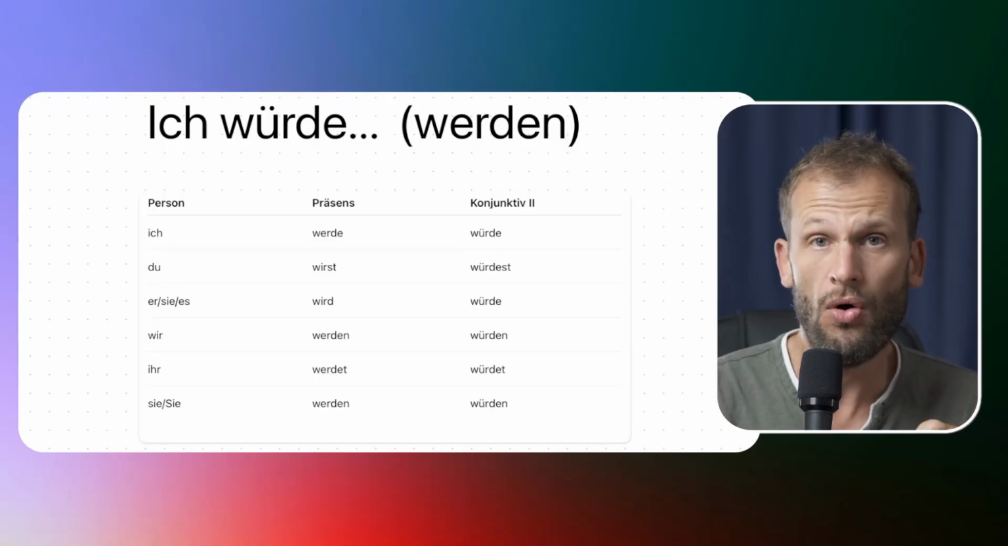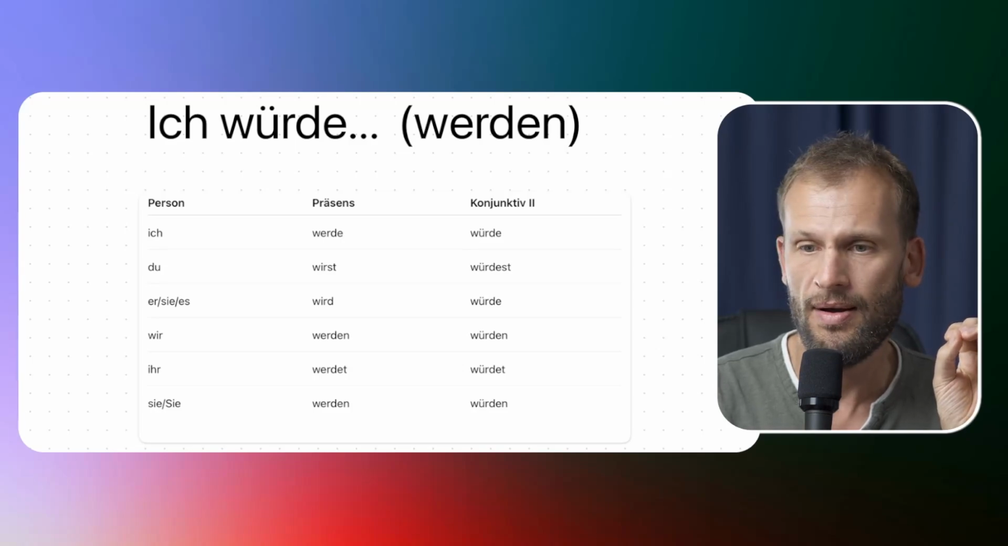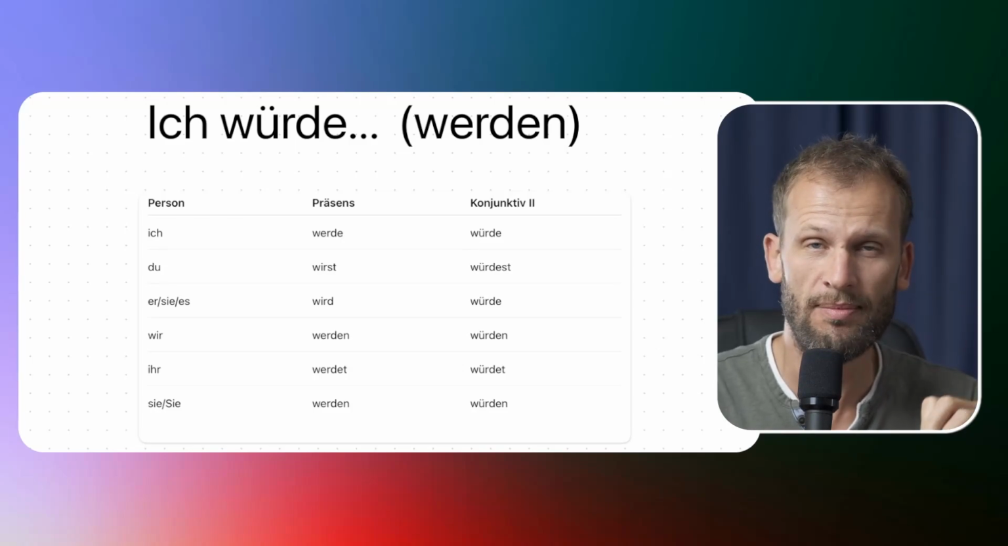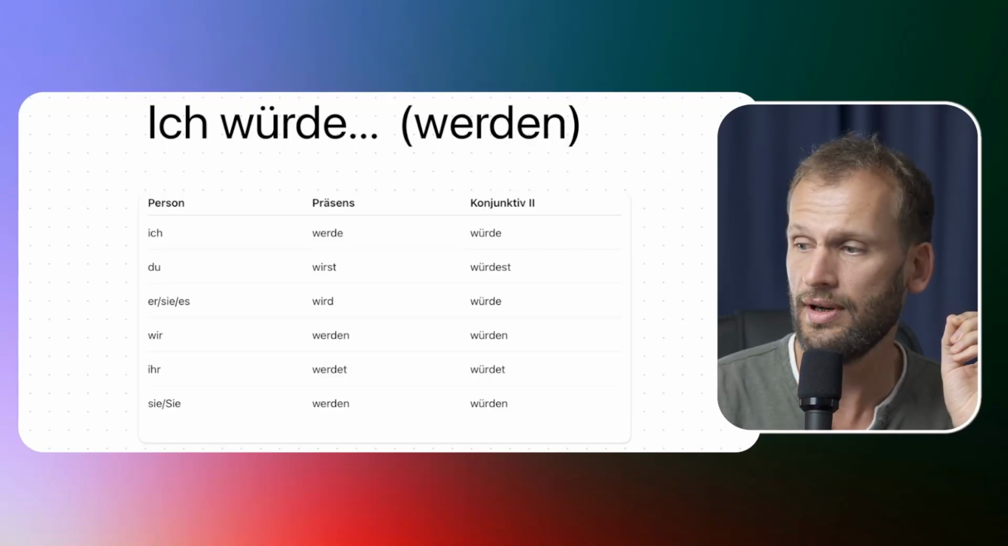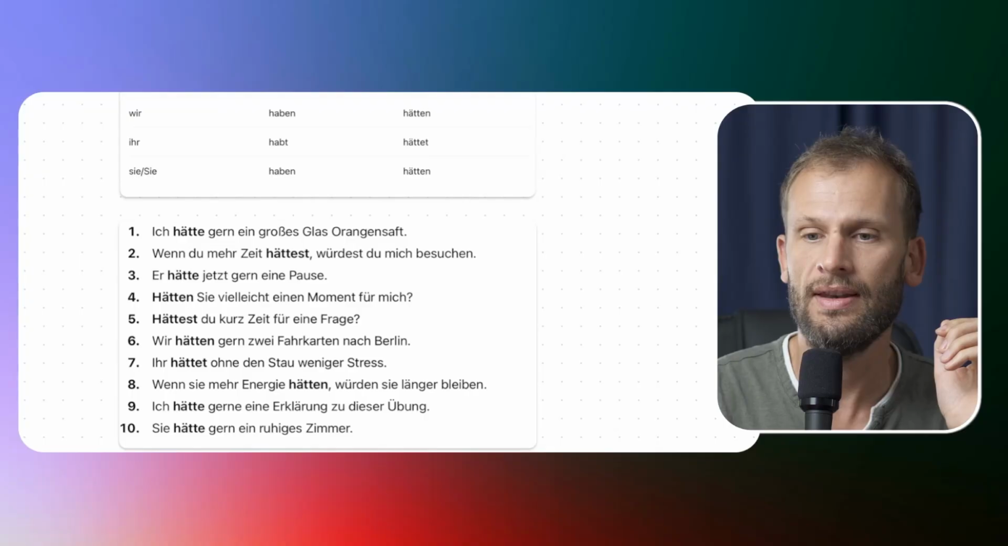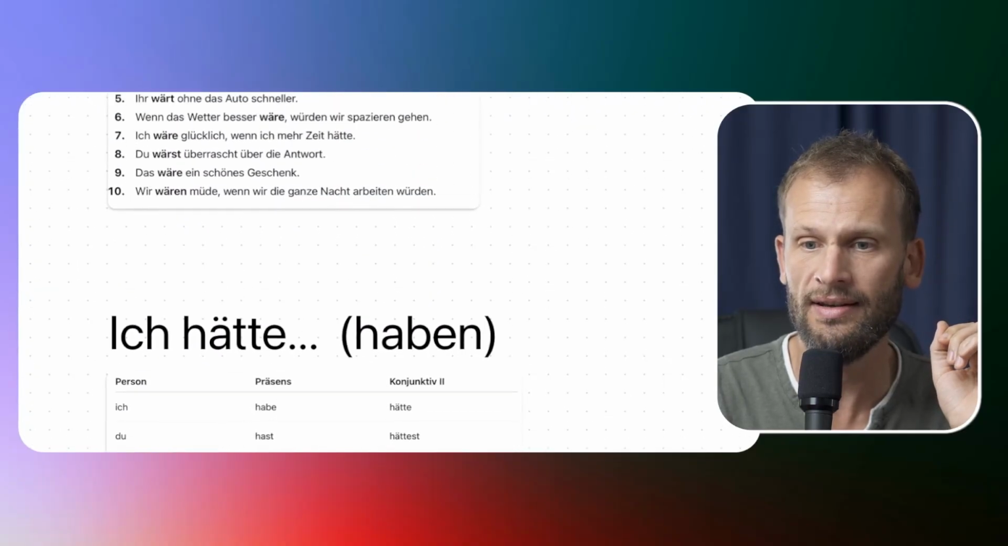But we can use it for a whole lot more, because just like in English, you can use ich würde followed by an infinitive. I would do, I would work, I would sleep, I would travel. So you can use ich würde plus any infinitive. If the verb is haben or sein, it would still be